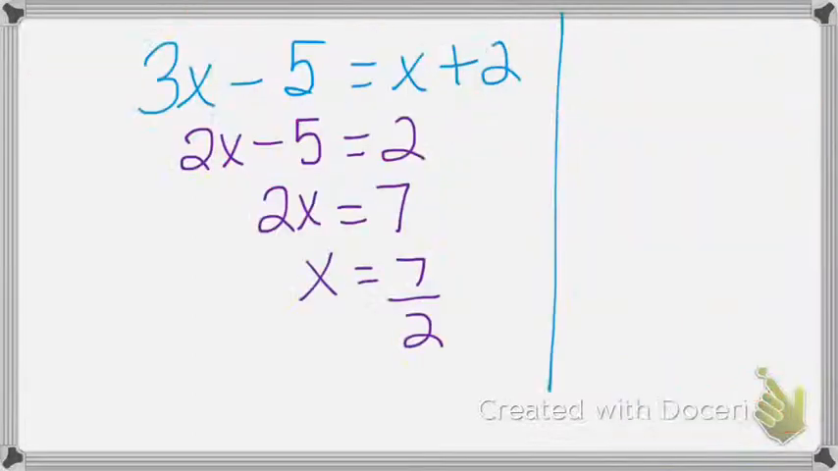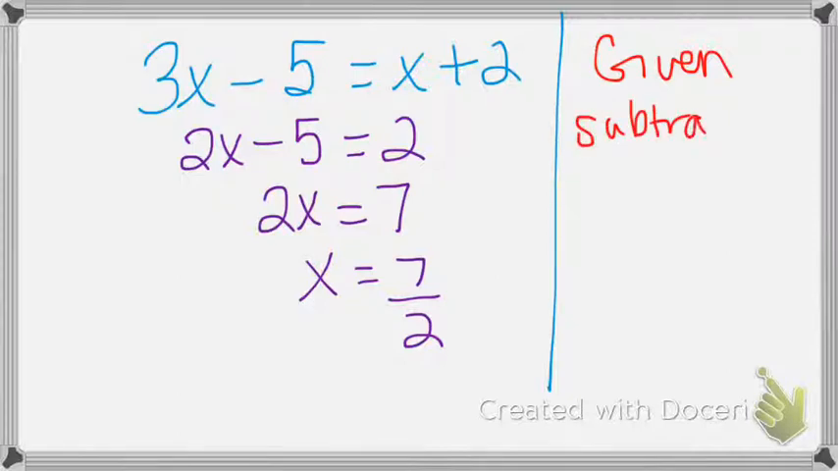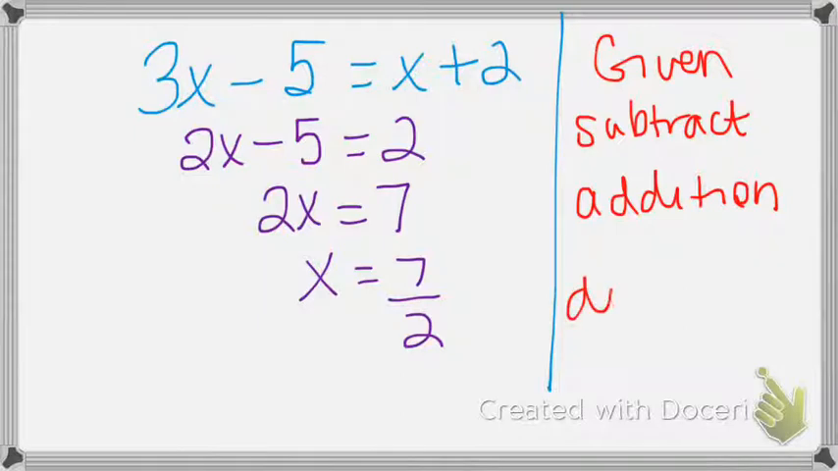Okay. Let's talk about the reasons here. So the first one, like I told you, the first one's always given. Okay, what did I do after the given step? Subtract. We subtracted x on both sides, so we're going to call that the subtraction property. Okay, what did we do next on both sides? Addition. And then lastly, we divided.